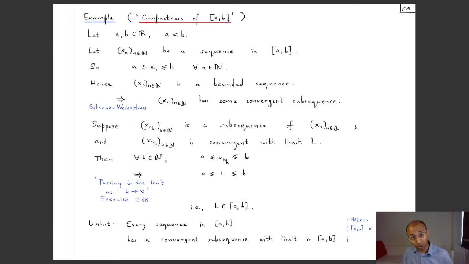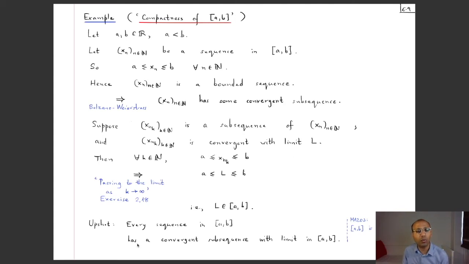We had called such an interval a compact interval. Now compactness is a certain property which you learn in MA 203, and in the context of this interval, what it really means is that whenever I take a sequence in here, then it has a convergent subsequence whose limit is again in that set.